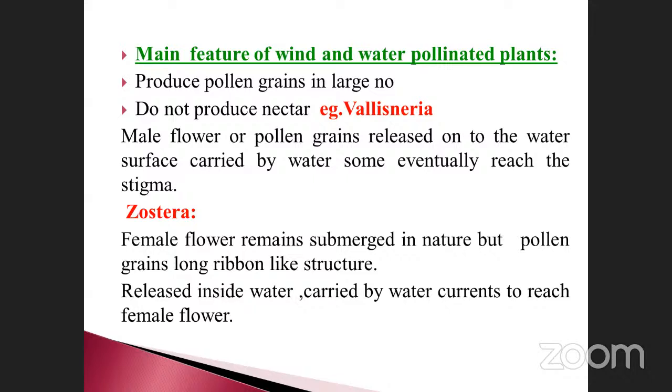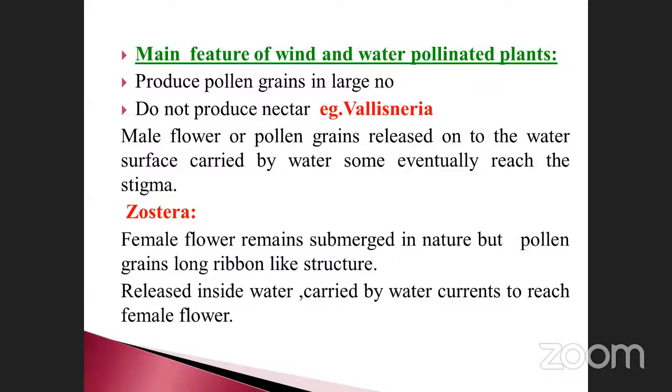They do not produce nectar. This type of plants will not produce nectar glands. Example, Vallisneria. And then male flower pollen grains are released onto the water surface, carried by the water, and some eventually reach the stigma. I already told you, male flower pollen grains are released on the top of the water surface, carried by water, and some eventually reach the stigma. How will it be possible? The wind and water help together, then only.